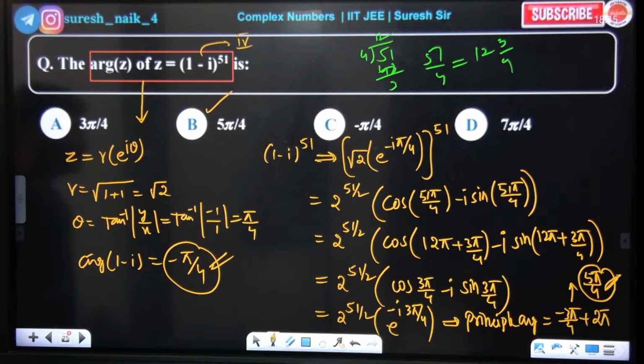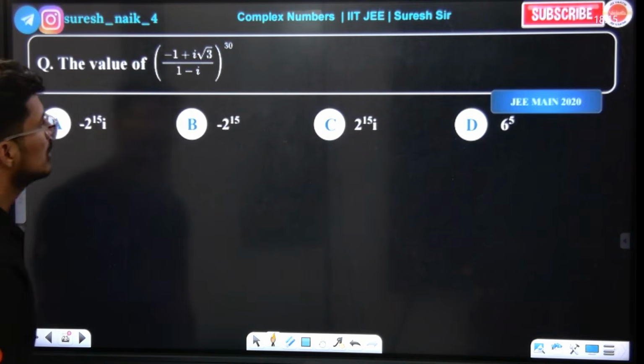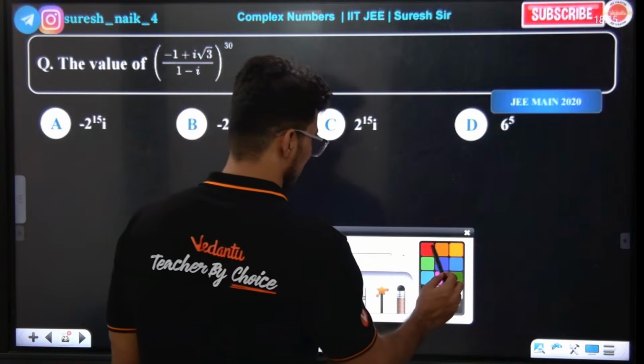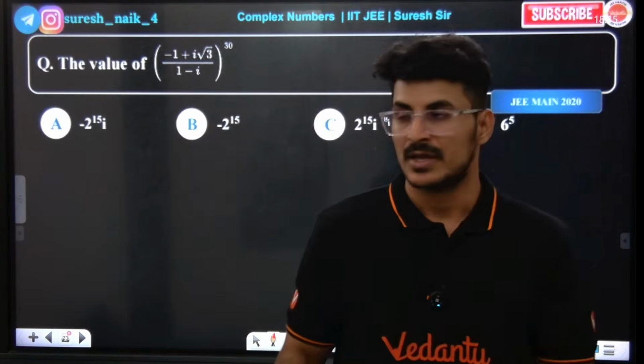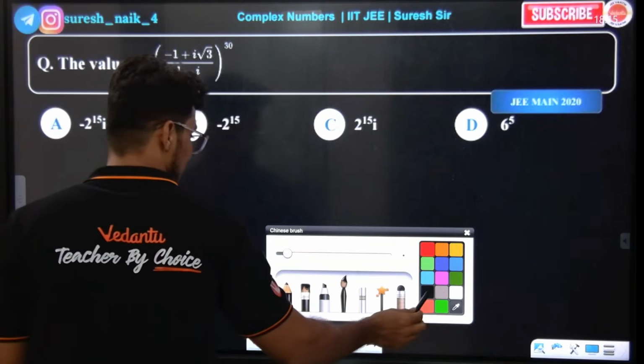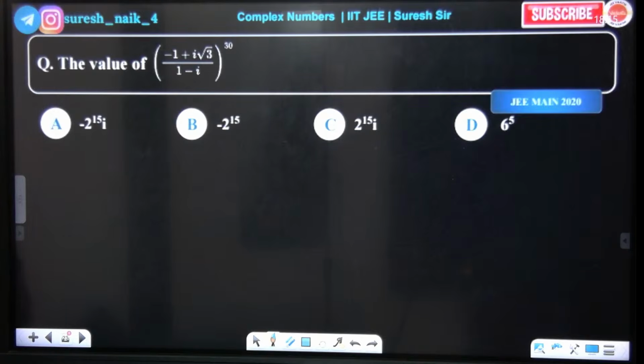Shall we go forward? Yes. This is a PYQ. The same type of question they have asked in 2020. Now, the questions before this. If you understand, then only you will understand this. Otherwise you won't understand this. The value of this, how do we solve it? I will give a hint. You try, try and see.